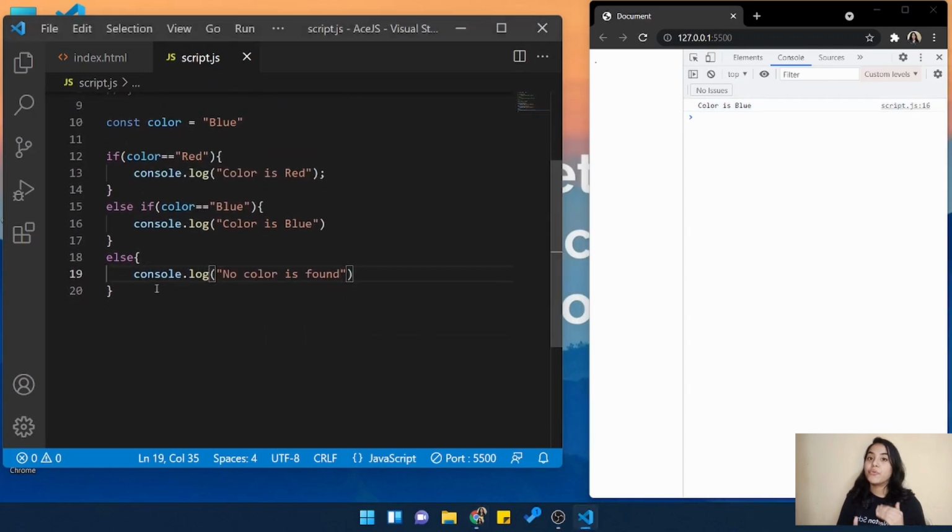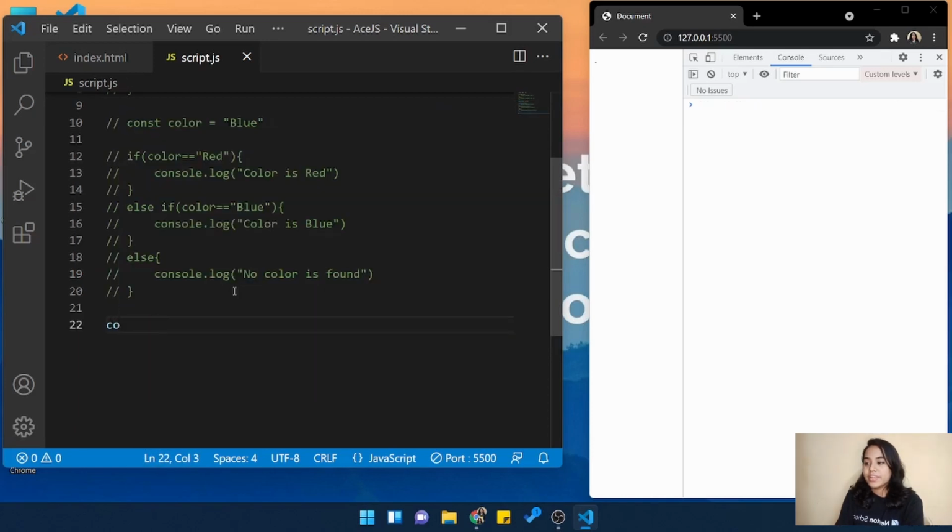So in this way, if you want to check multiple conditions, we can do that as well using the if else statement. You just have to use else if after writing if, so it actually helps. And you can use else if multiple times, although there is a limit, but yes, you can use it multiple times as well. So it checks and it will give us the output that color is blue.